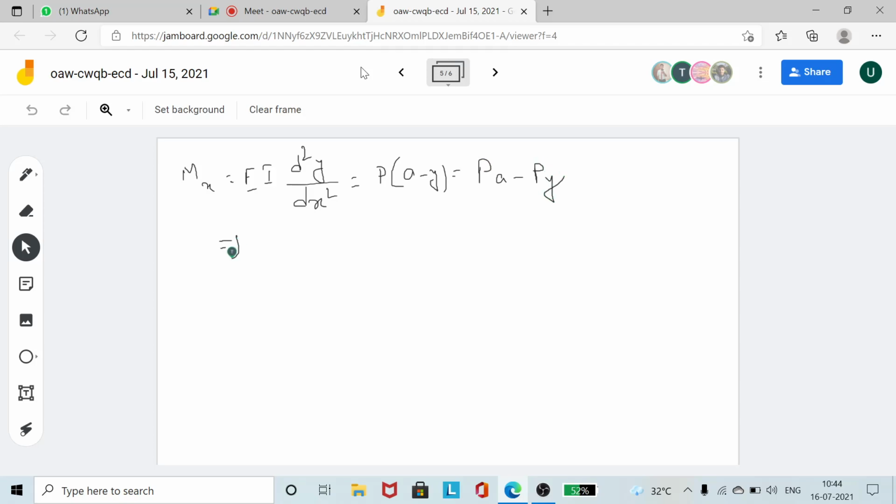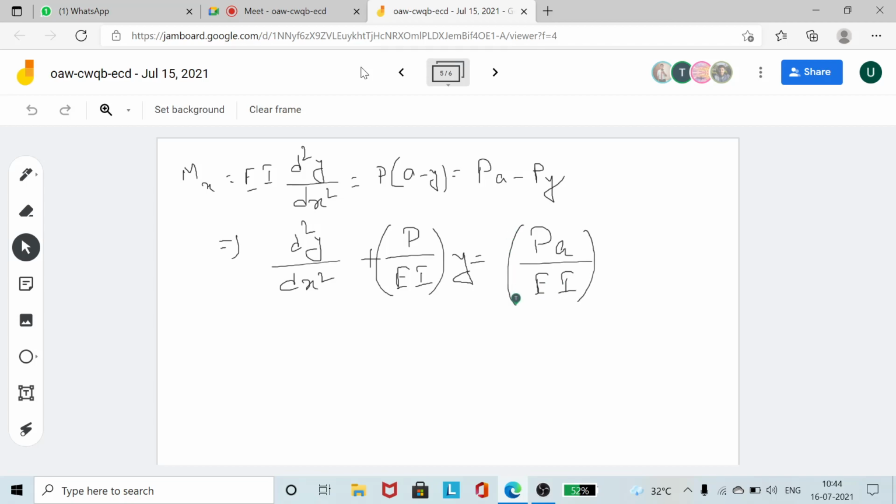So let's write it like this: d2y/dx2 plus, bringing this term here, P by EI into Y, is equal to PA divided by EI.